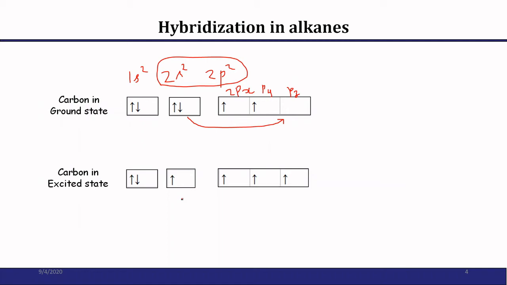Now there are 4 unpaired electrons, so it can form 4 bonds by sharing them with other elements. So when it forms methane, CH4, it combines with 4 hydrogen atoms. The electron in the 1s orbital of hydrogen shares its electron with the carbon atom to generate a new bond.